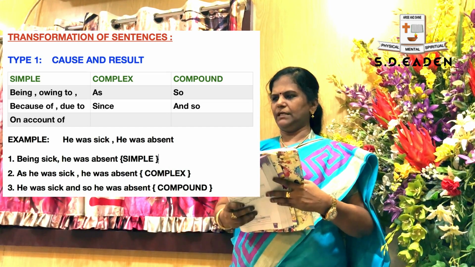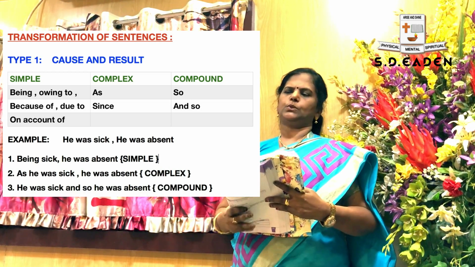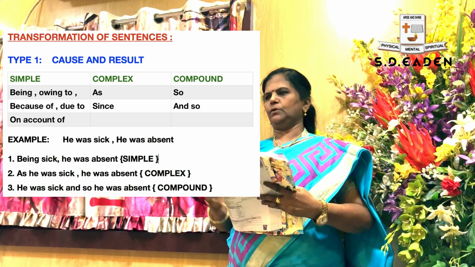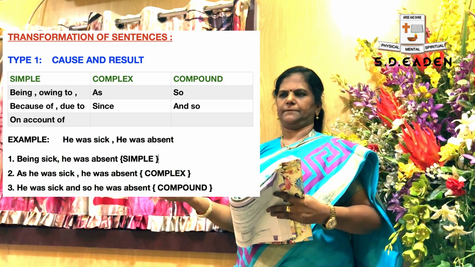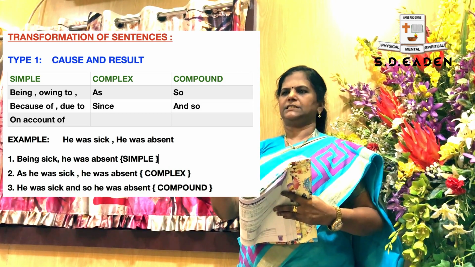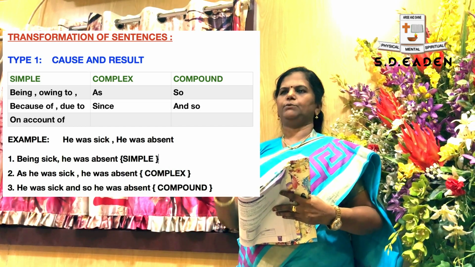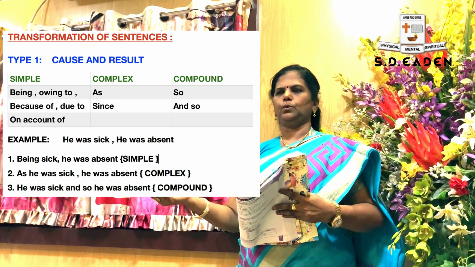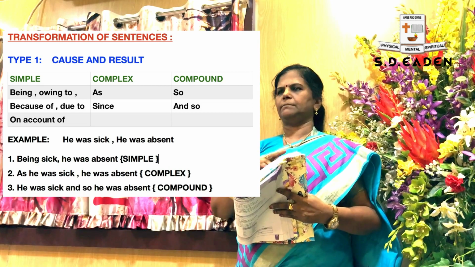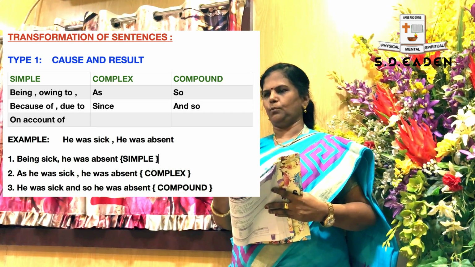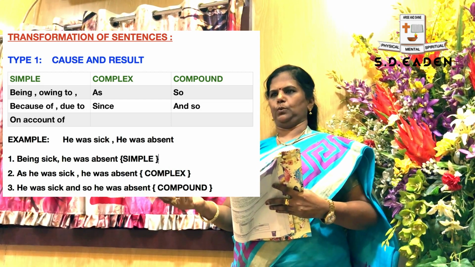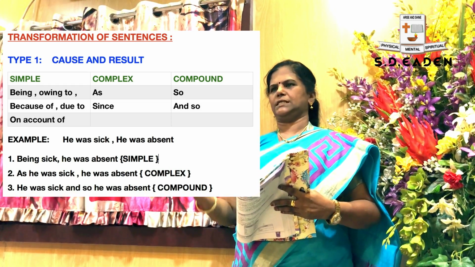In the same way, some events and happenings also happen in our life. Now in the first case we discussed, he was sick, he was absent. Now I will take the same sentence and explain it. He was sick, he came to school. See here, some contrast thing is happening. He was sick, he didn't stay at home. Instead, he came to school. This is known as the contrast type.